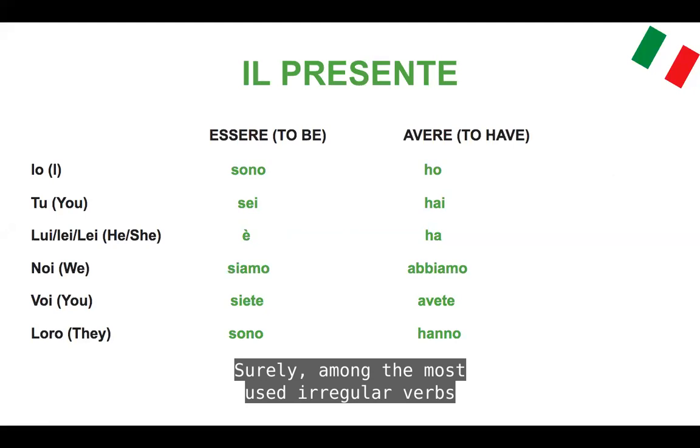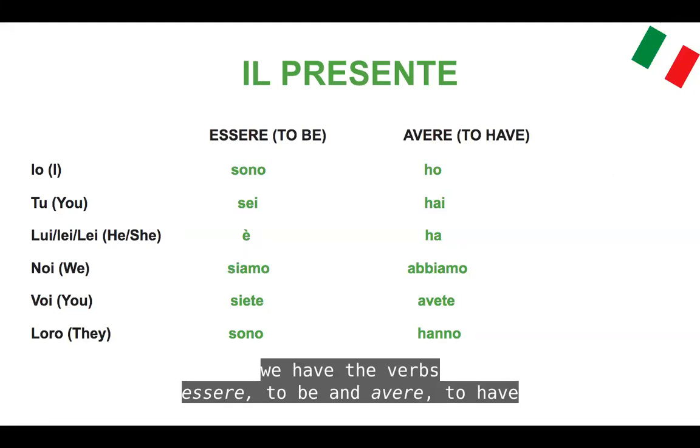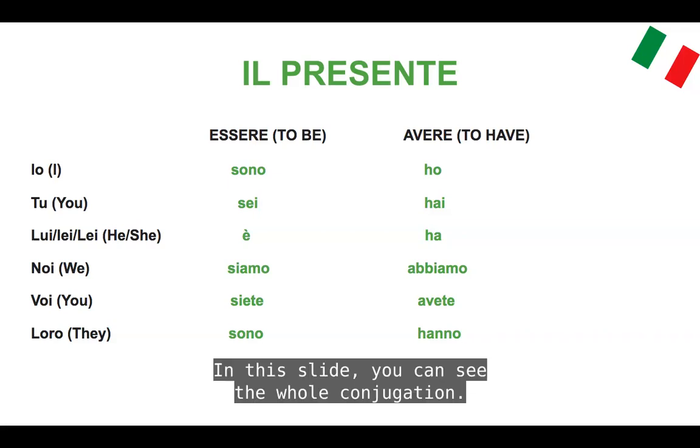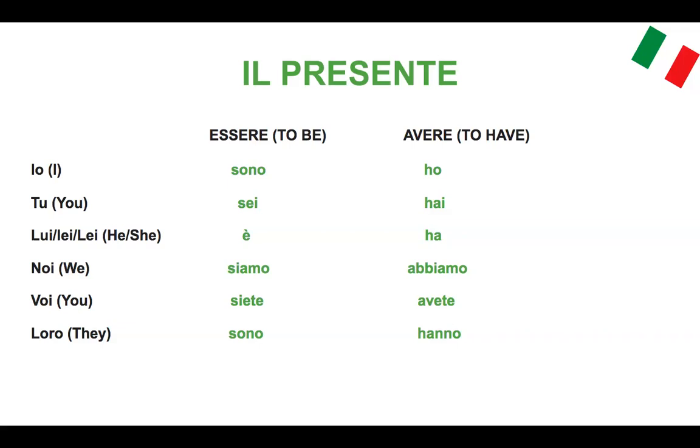Surely among the most used irregular verbs, we have the verbs essere, to be, and avere, to have. In this slide, you can see the whole conjugation. Sono, sei, è, siamo, siete, sono. Ho, hai, ha, abbiamo, avete, hanno.